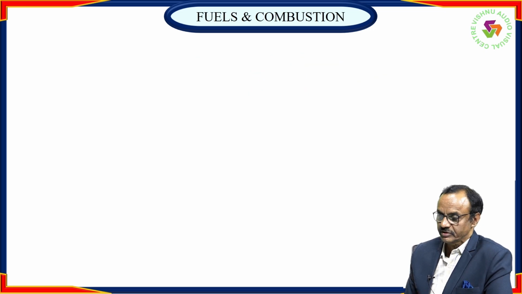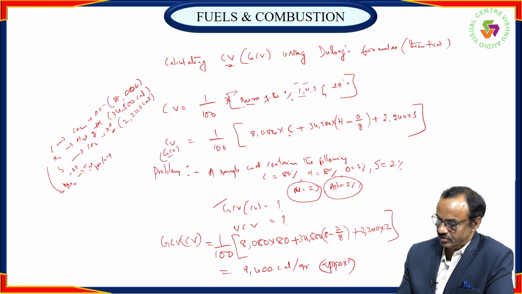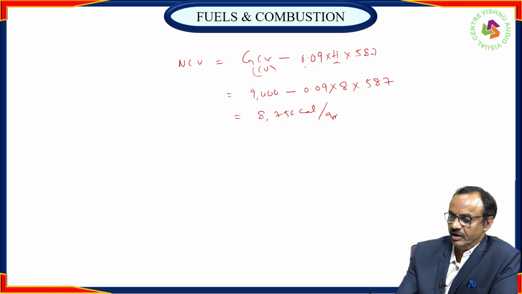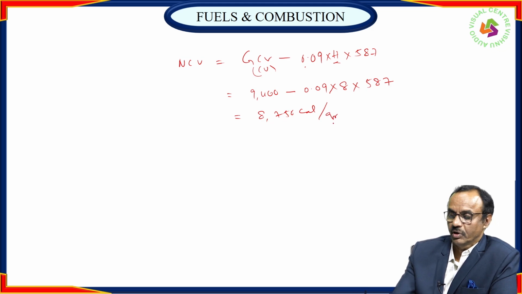The percentage of hydrogen is 8%. So the value may be approximately 8,750 kilocalories per kilogram.